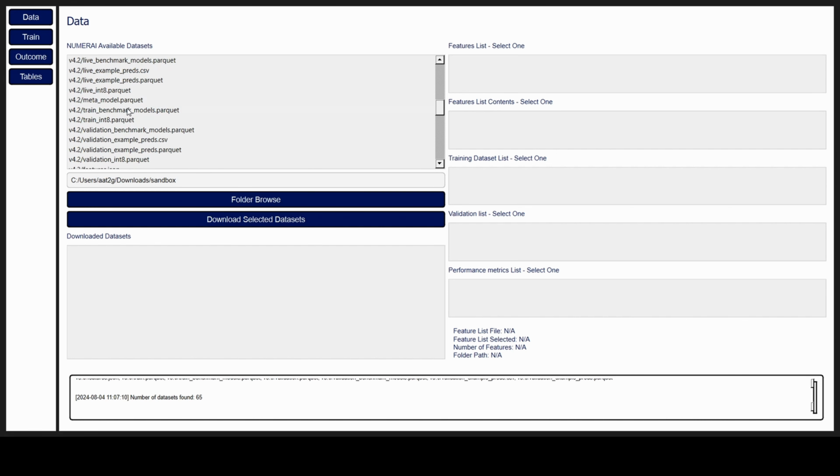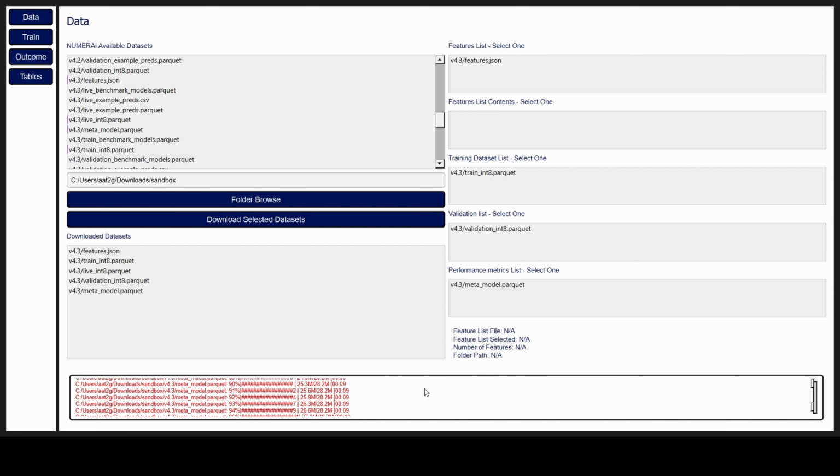The first tab is for data. At the top left, you'll see a list of all available datasets that can be downloaded using NumerAI's API command. You can then select the files and the folder to download the data into, ensuring that the versions are consistent. For example, as of mid-August, version 4.3 is the latest accepted, and the file should be in a .parquet format with int8 encoding, which is integers using 8 bits, except for the feature file, which would need to be in a JSON format. Version 5 will soon be accepted in mid-September, which then needs to be utilized.